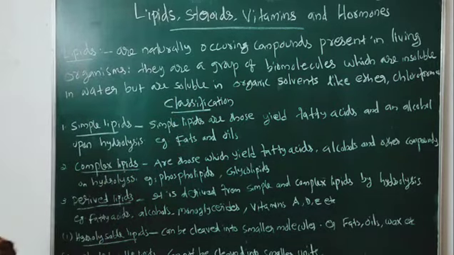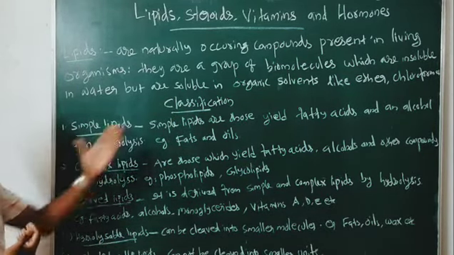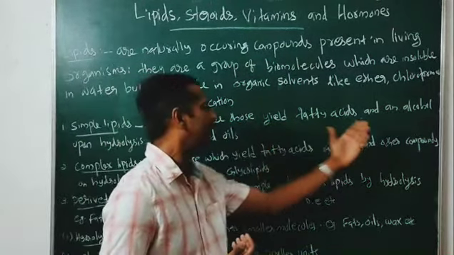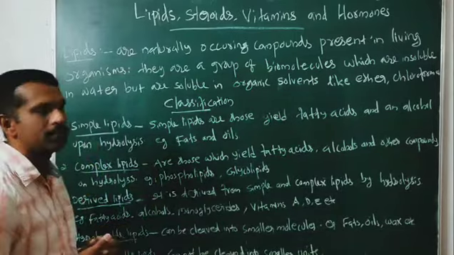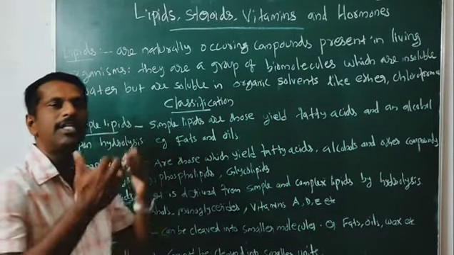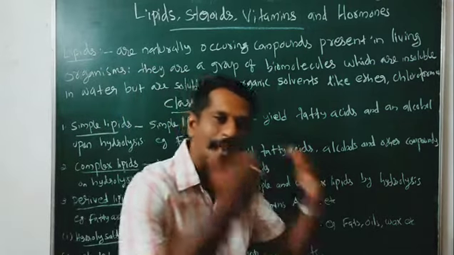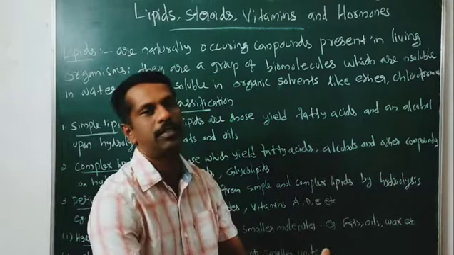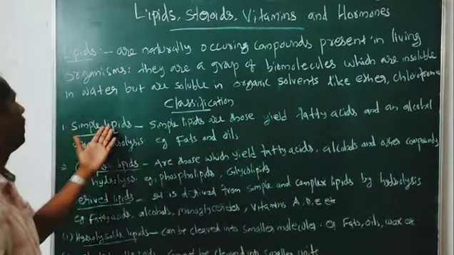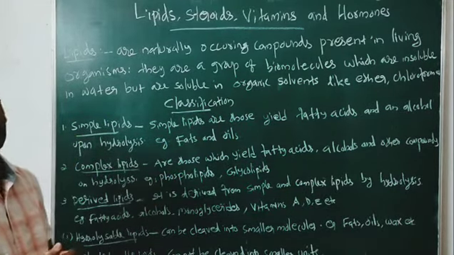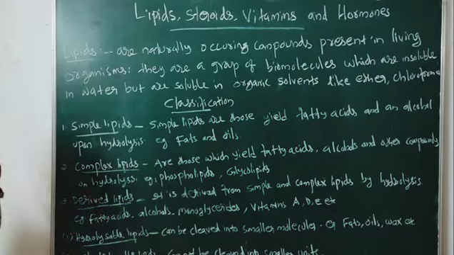Classification of lipids. First one is simple lipids. What do you mean by simple lipids? Simple lipids are those that yield fatty acids and an alcohol on hydrolysis. Examples: fats, oils, etc.